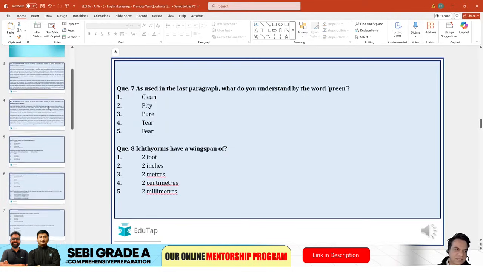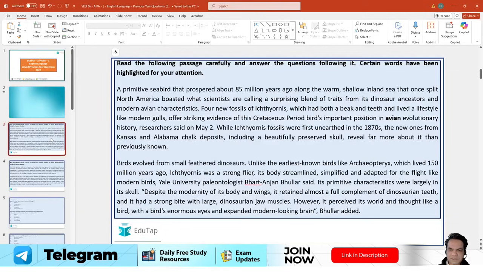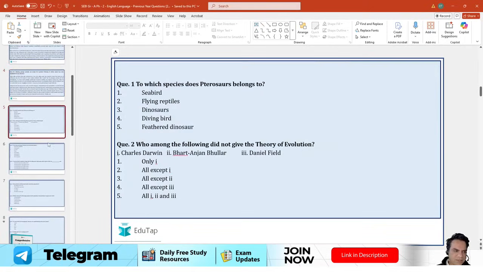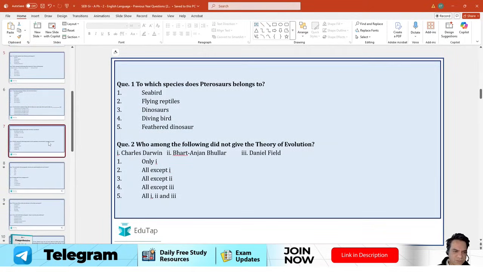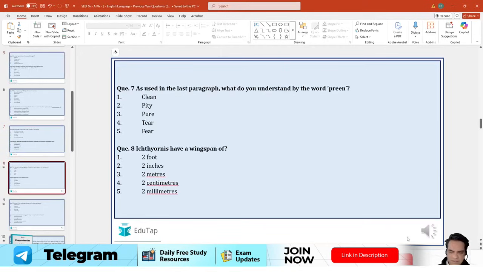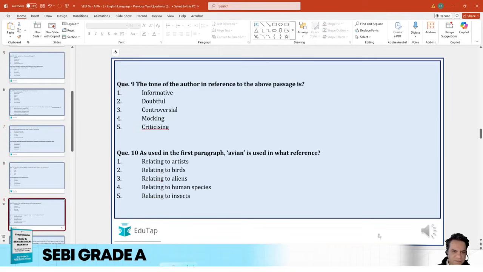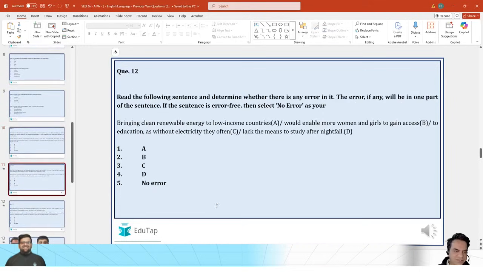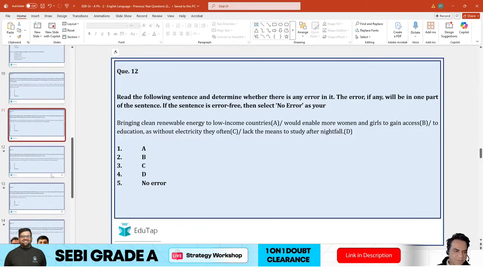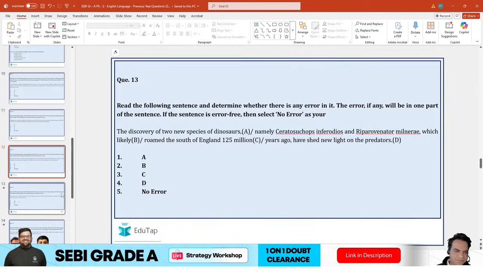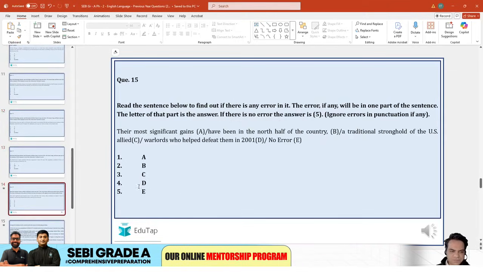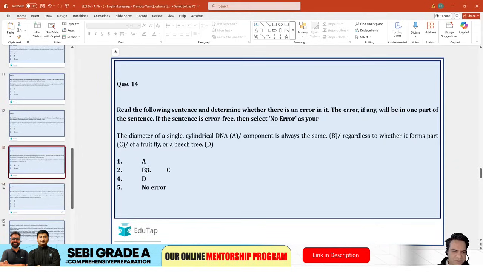First of all, guys, first we have reading comprehension based questions. So you were given a passage where certain words are given in bold, and then you have your questions 1, 2, 3, 4, 5, 6, 7, 8. I think there were 10 questions based on your comprehension part. Then there are questions based on error detection, wherein you are given sentences to locate any error if there is in the sentence. So what we are going to do, we are going to